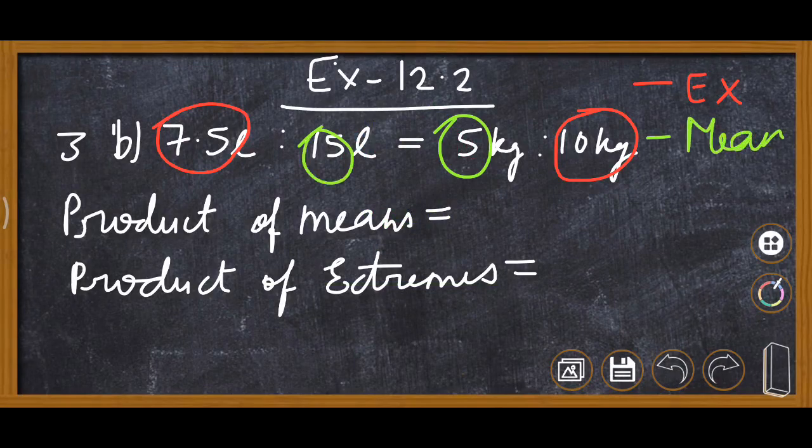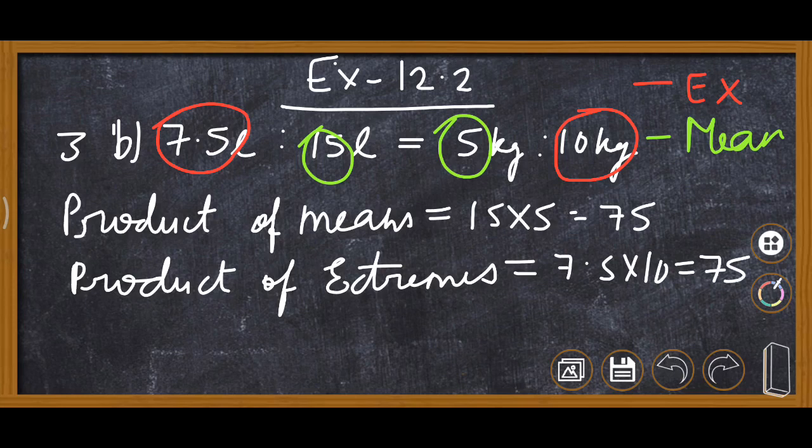So now we will calculate product of means. Then 15 multiply 5, it is 75, and extremes is 7.5 multiply by 10, then again it is 75. Now here you can see product of means is equal to product of extremes, so answer is true.